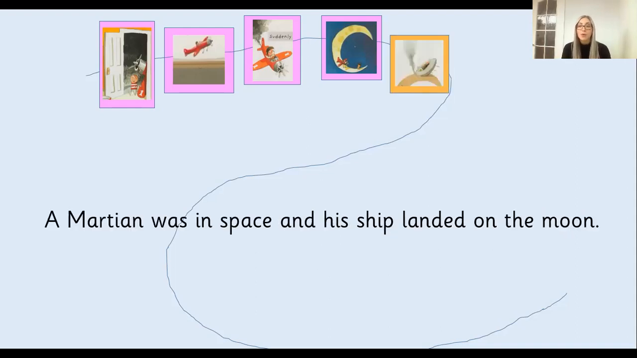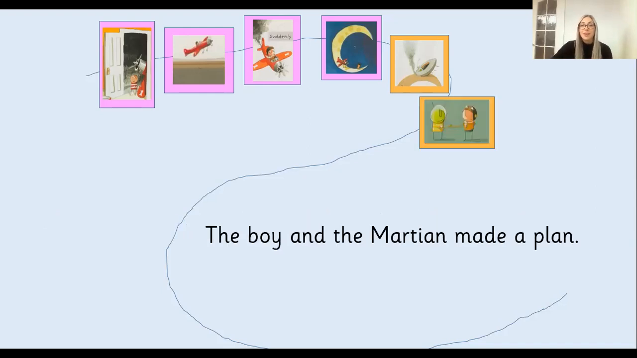Okay, next one. We are going on to the middle of our story now. A Martian was in space and his ship landed on the moon. So have a go at drawing a Martian in his ship on the moon. It's your fifth picture. Pause the video. Next picture. The boy and the Martian made a plan. So you might just want to do some handshakes. You might want to draw a light bulb because that shows that he's got an idea. So have a go at drawing that picture and pause the video here.